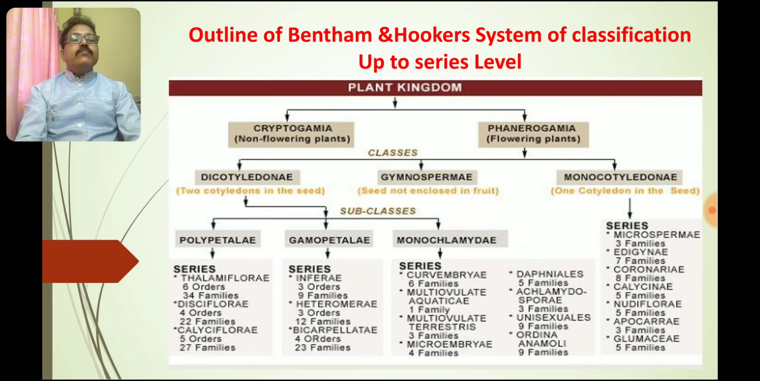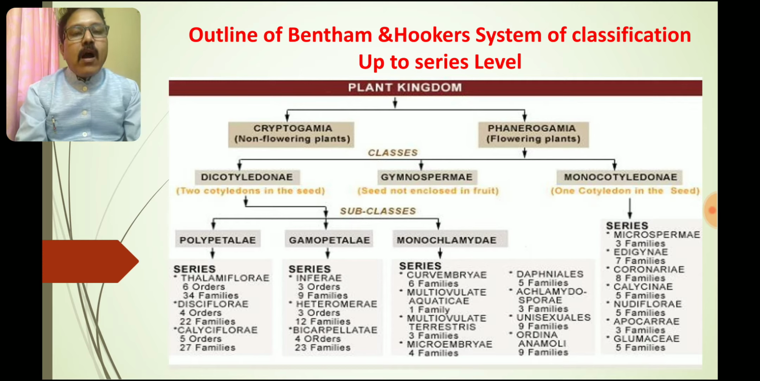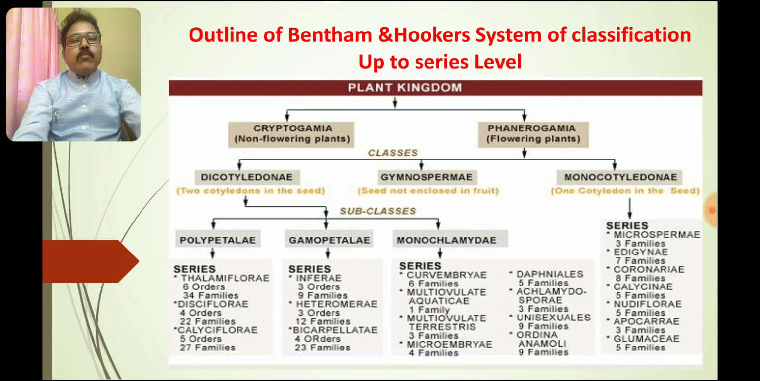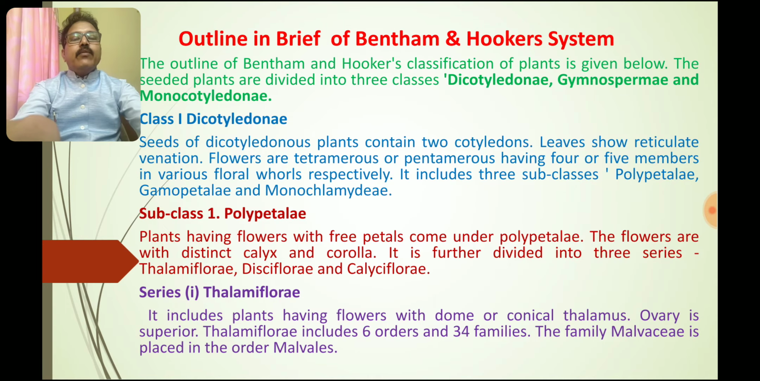Then the class monocotyledon is divided directly into series, that is Microspermae, Epigynae, Coronarieae, Calycinae, Nudiflorae, Apocarpae and Glumaceae. So these are the outlines of the classification proposed by Bentham and Hooker up to the series level. Now let us see the particular outline in brief, the outline in brief of the Bentham Hooker system.